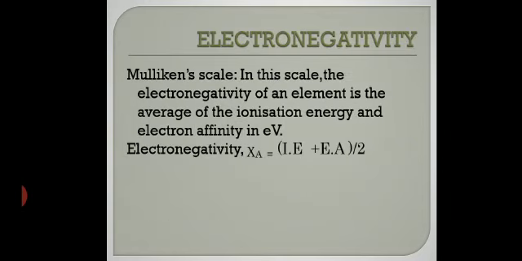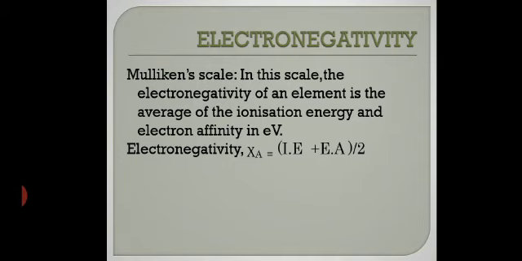Next we'll come to electronegativity. Electronegativity is such a factor that it cannot be measured; we do not have any formula to calculate it. Electronegativity is the tendency of an atom to attract the shared pair of electrons towards itself. But different scientists have tried in their own ways to calculate electronegativity and have given different scales.